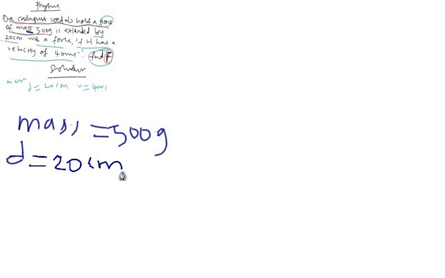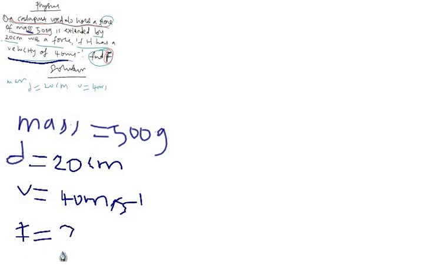What again were we given? It says if it has a velocity of 40, so we have our velocity as 40 meter per second, right? Isn't it? What again are we given? Okay, that's all. We should find F. We don't have F, question mark. We are looking for F, isn't it?